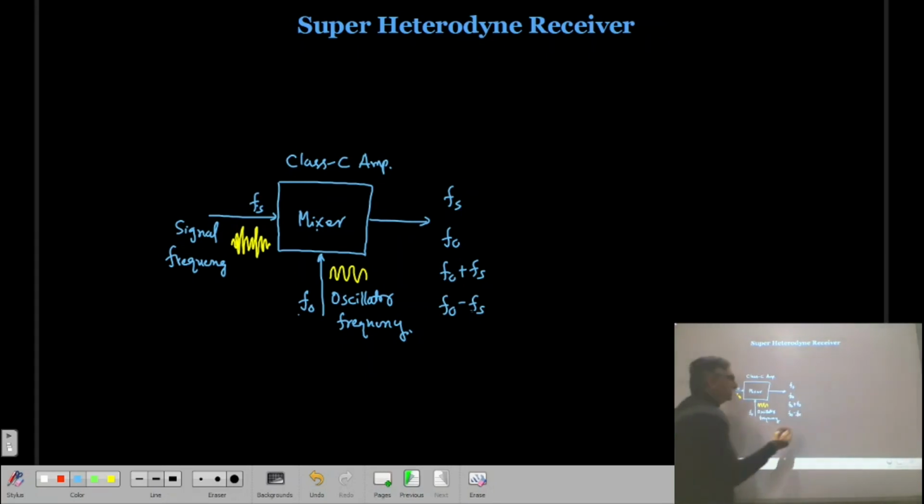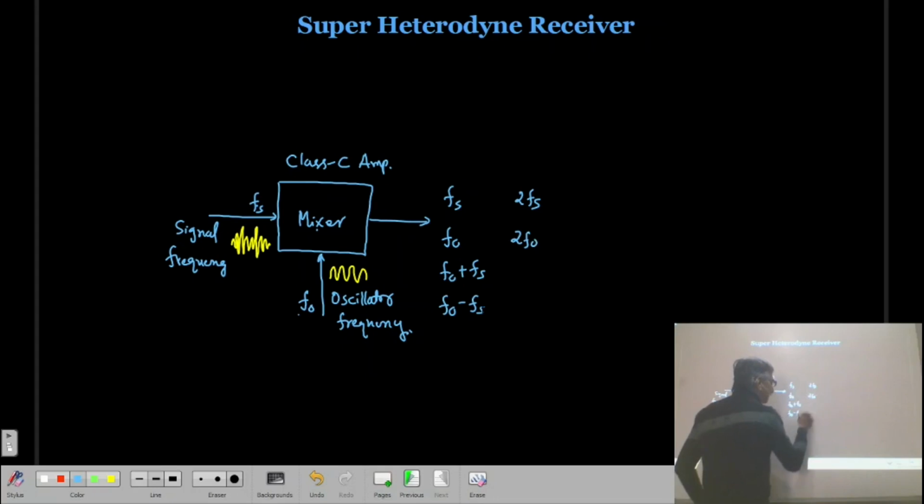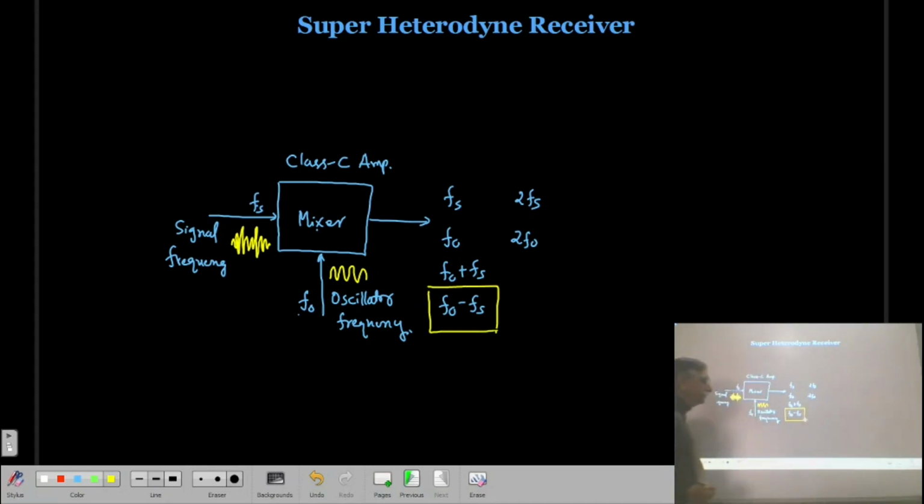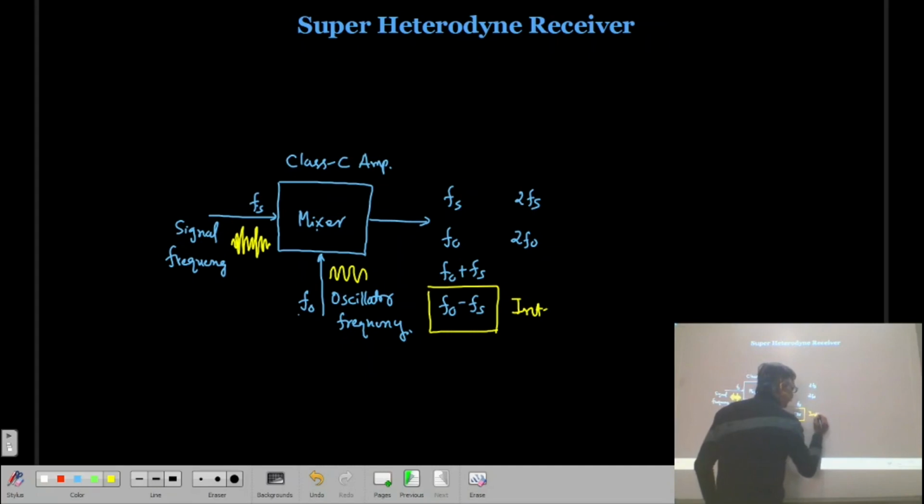You can also have harmonics, 2Fs and 2FO, and the addition and subtraction of these harmonics will also be there. A number of components are present. Out of all these different frequencies, we are going to select the difference of these two frequencies, FO minus Fs. This frequency is known as the intermediate frequency.